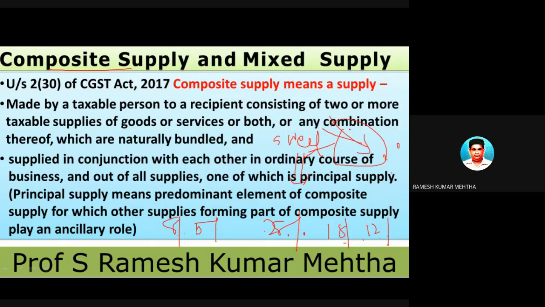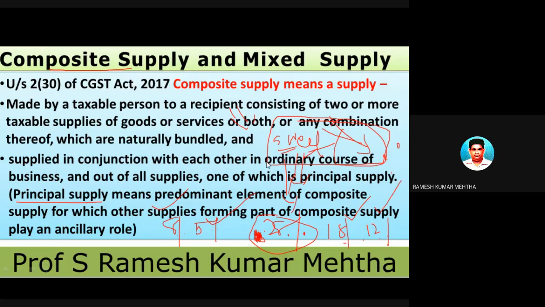Now, we have identified that the main item is the principal item, and the principal supply is sweet. So the rate of taxation is not this, neither this, neither this. We have to find out which is the principal item, and we found the principal item is sweet, and the sweet rate of GST is 28%. Okay, so this becomes the GST rate based upon which we are going to tax.